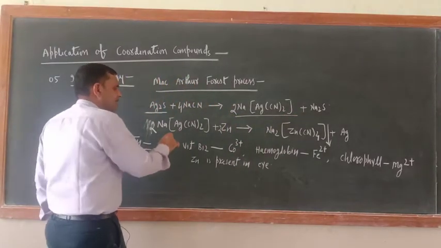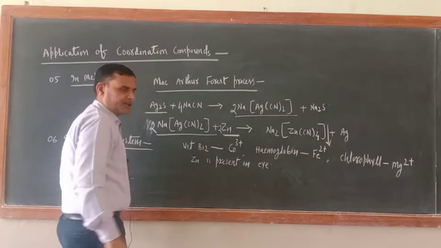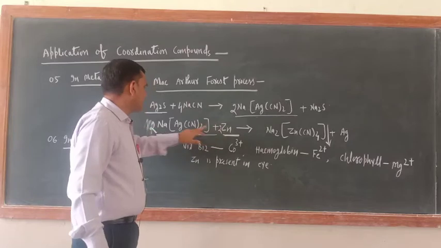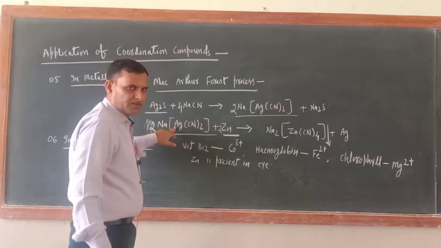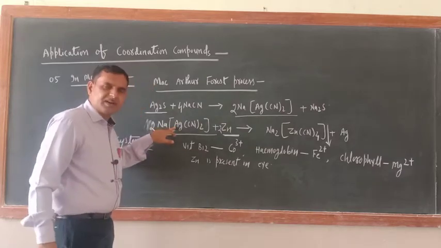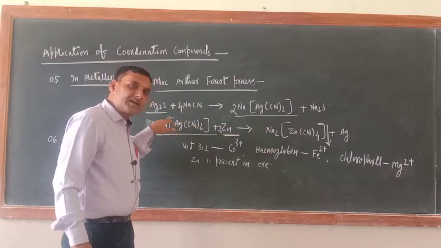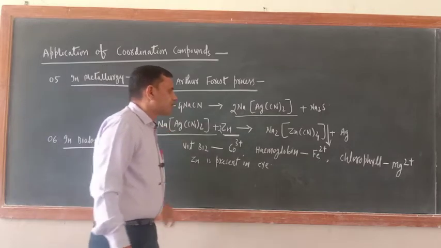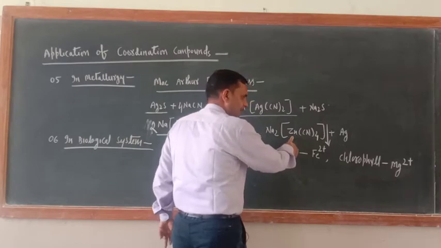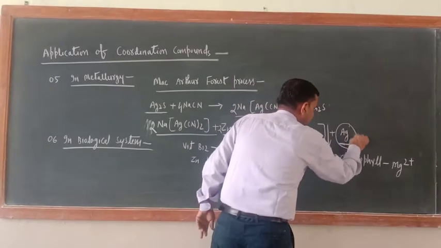Now sodium dicyanoargentate should be treated with zinc. When it is treated with zinc, zinc will replace the silver from here, because zinc is more reactive than silver. In this compound, silver is present as the central metal ion. Since zinc is more reactive than silver, zinc will replace silver from here. So it will form sodium tetracyanozincate, and silver is substituted here. So this silver is obtained.